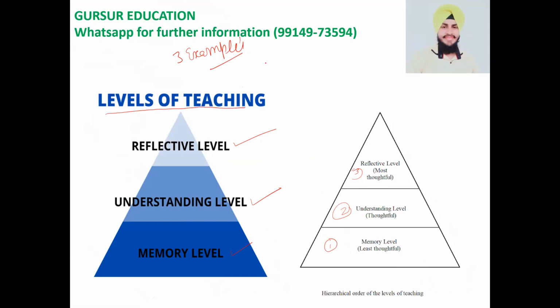And I genuinely believe that if you go through all these three examples, then learning this specific concept shall become very easy for you. The first is memory level, which is least thoughtful. The second is thoughtful. The last is most thoughtful. And all these levels have been given from the point of view of a student only. Now I give you three examples only, then you shall be able to comprehend this subject completely.